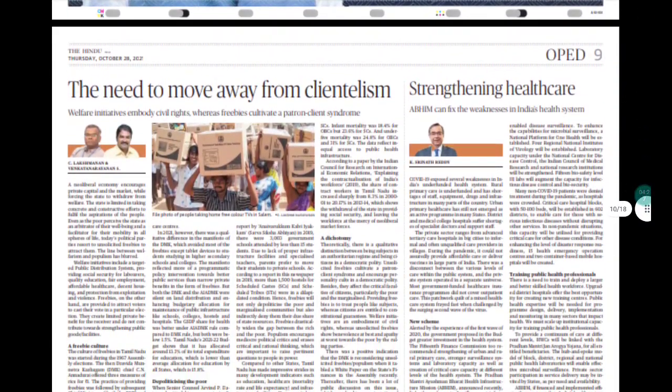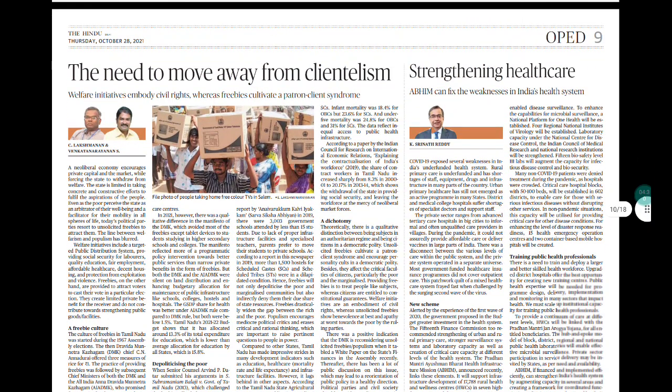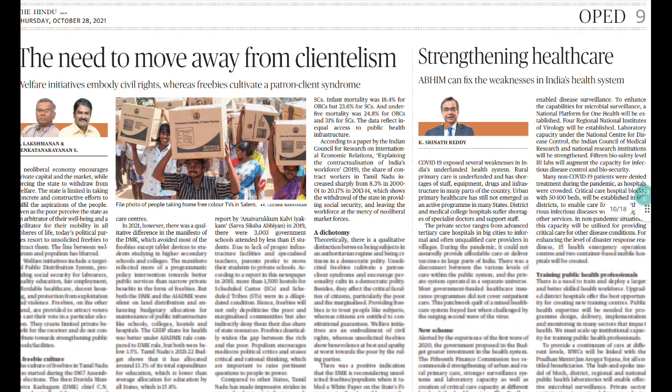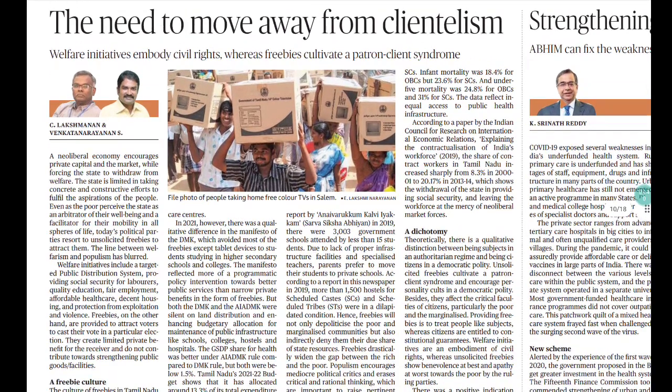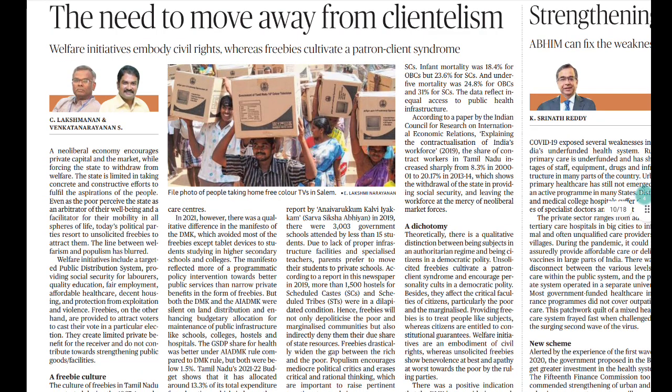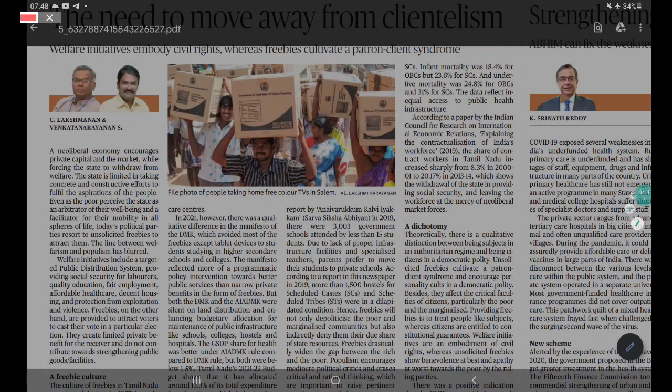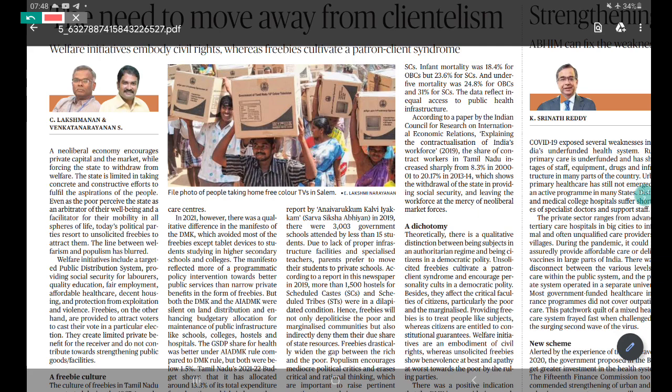The next important article for your public administration is 'The need to move away from clientelism'. This is the most important article in today's The Hindu for your public administration. You have to read this article on your own, and there is no need to go into the nitty-gritties of Tamil Nadu, because the article is specifically talking about the policies and initiatives of Tamil Nadu, the political parties and the political stakeholders in Tamil Nadu.